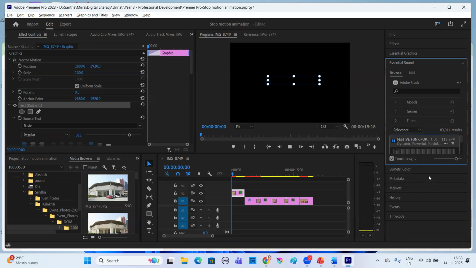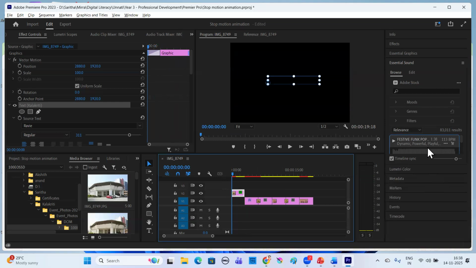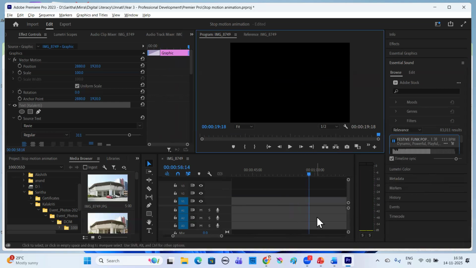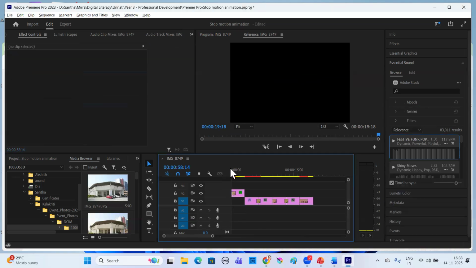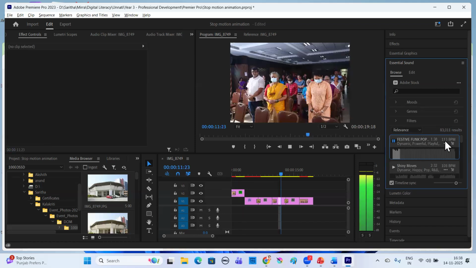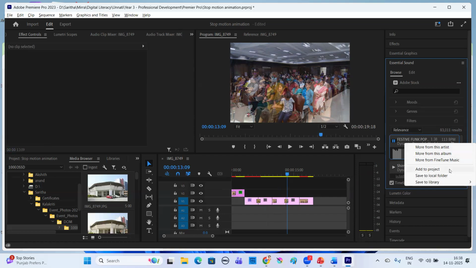When I play, the music I'm having. So now if I want to add the track over here, I'll just click. I'll get my marker in the beginning. So I have to add this to the project.